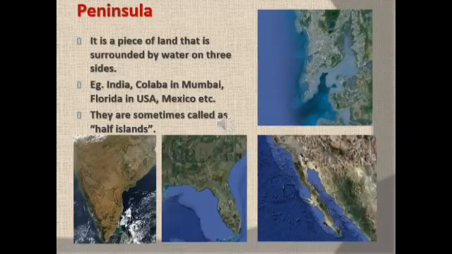Let us understand the meaning of peninsula. A peninsula is a piece of land that is surrounded by water on three sides. For example, in India, Colaba in Mumbai, Florida in USA, and Mexico, etc. They are sometimes called half islands.